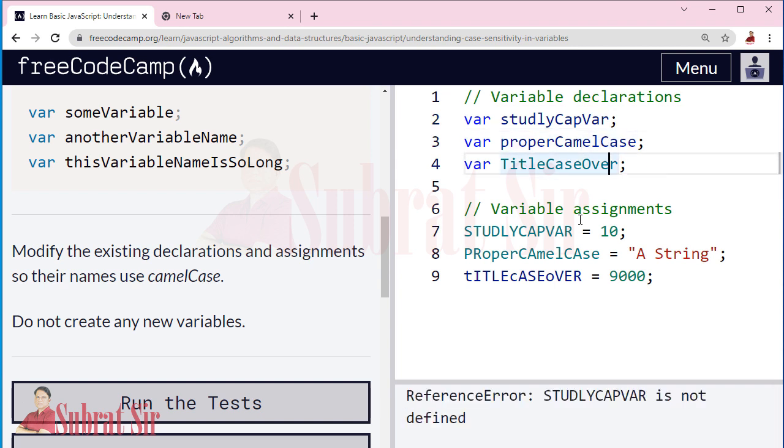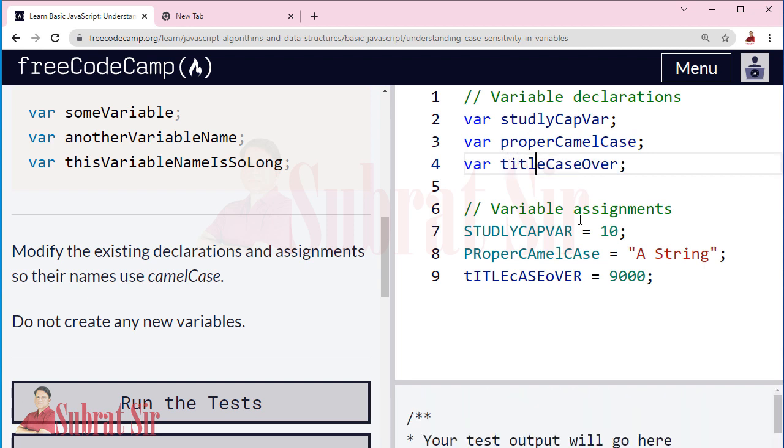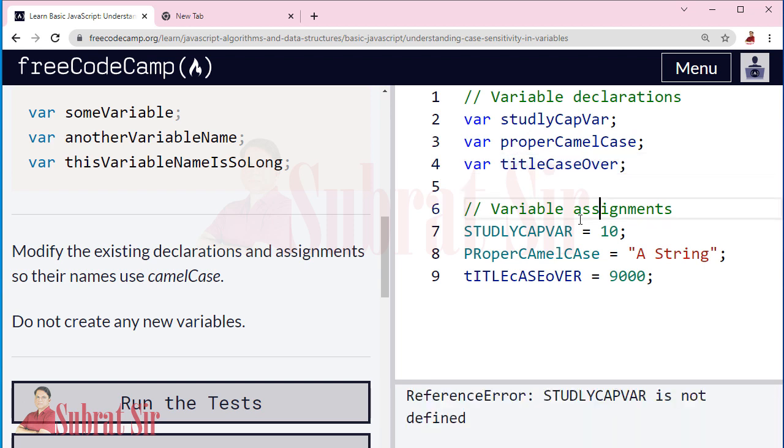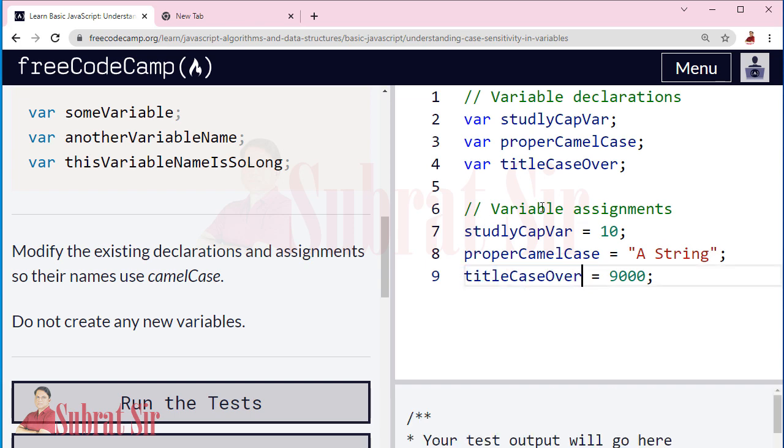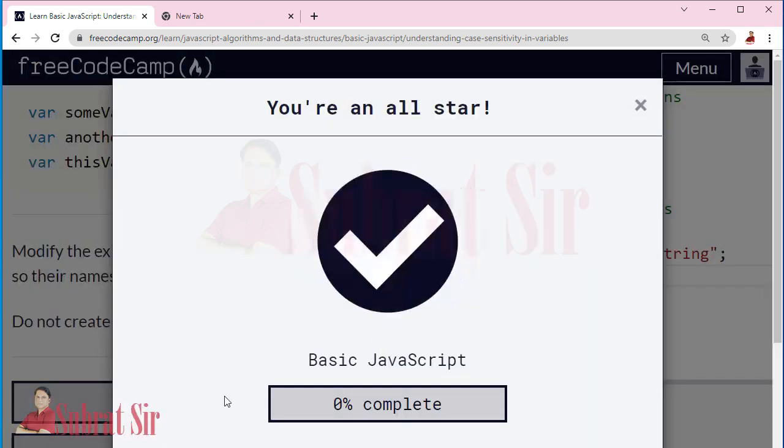Then titleCaseOver. Now this same we should use here because these are variable assignments. So the name should be same in both the case. So I copied from there and pasted here. Okay. Now let us run the test. Yes, submit and go to next challenge.